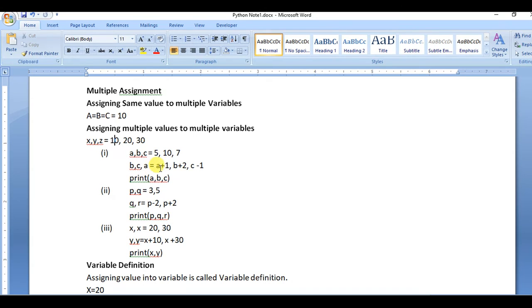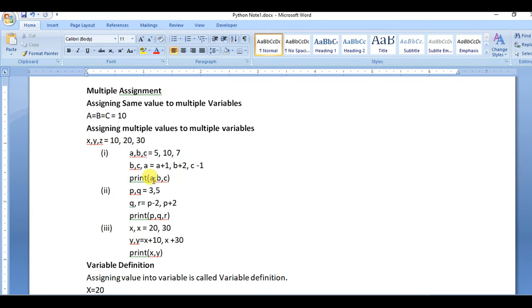And what is the value here? Look here, a equals b minus 1: the value of b is 10, hmm, following the program, the new a is 6. Then b equals b plus 2, the value of b is 10, so 10 plus 2 is 12, and 12 is assigned to b. And c equals c minus 1, so c is 7, 7 minus 1 means 6.